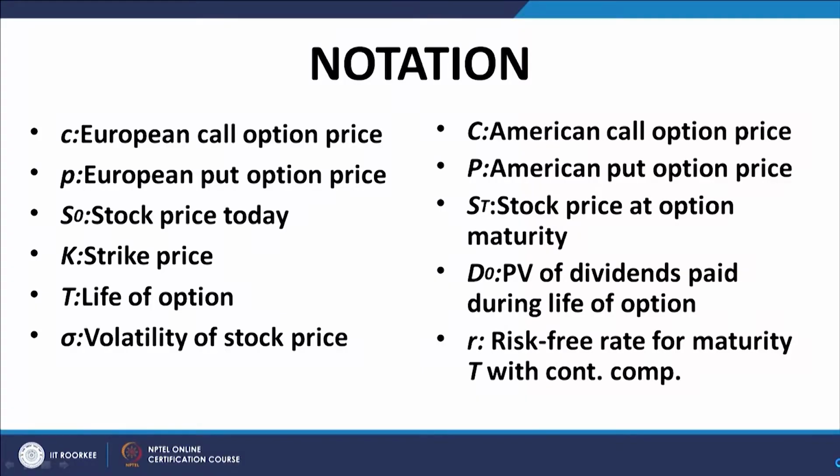This slide contains the notation. The important things are that small c denotes the European call option price, small p denotes the European put option price, and the corresponding capital letters denote the American call option price and the American put option price respectively. The instantaneous stock price is denoted by S naught, the strike price by K, the life of the option by capital T, and sigma is the volatility of the stock price, which we shall be encountering later on.